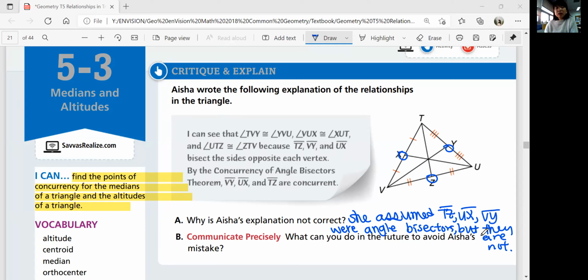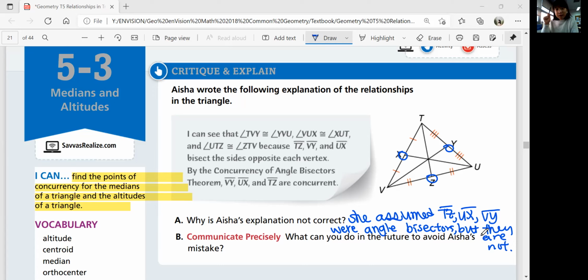You can study more definitions of the special segments in the triangle and how to identify those segments using the information in the diagram. Perpendicular bisectors and angle bisectors are different. Also, the lines we just looked at are called medians, and we'll look at those as well.